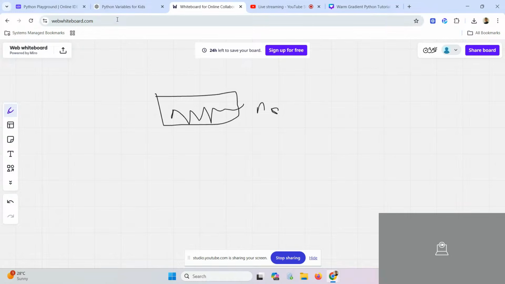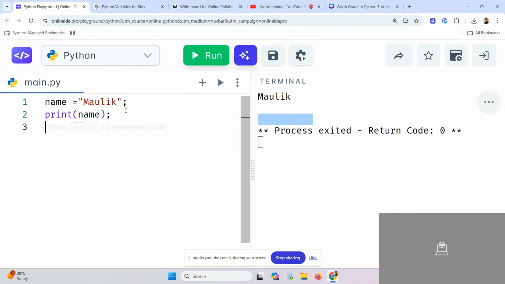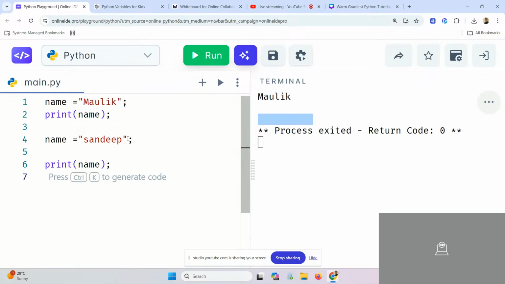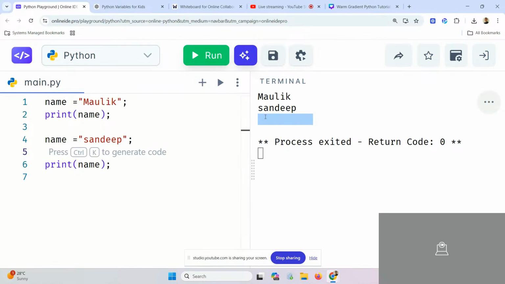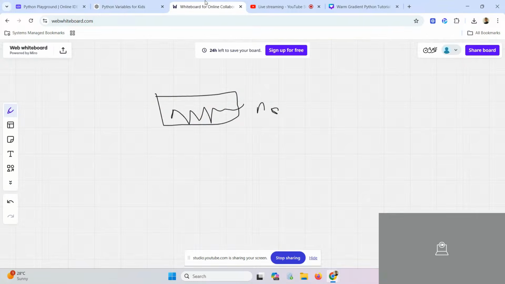Yes or no? Okay. Now let's say rather than saying Maulik, I say my name is equal to, say, Sandeep. And then if I say print name, what will be the output now? The first time the output will be Maulik, and the second time the output will be Sandeep. Now my question to you is this, Maulik: when I say name equal to Sandeep, what will happen? It will go and write Sandeep there.